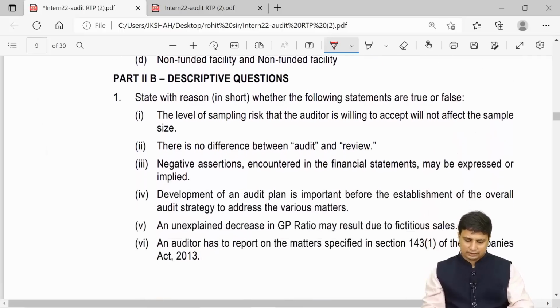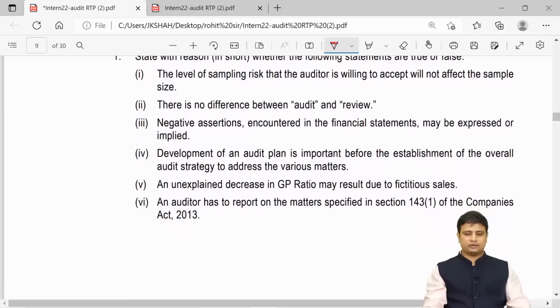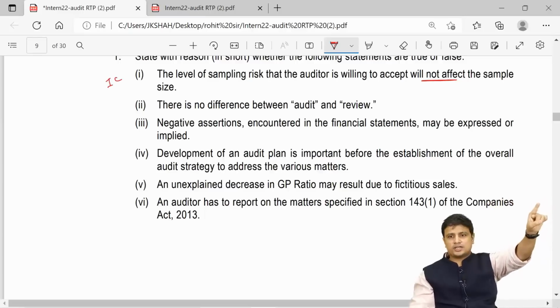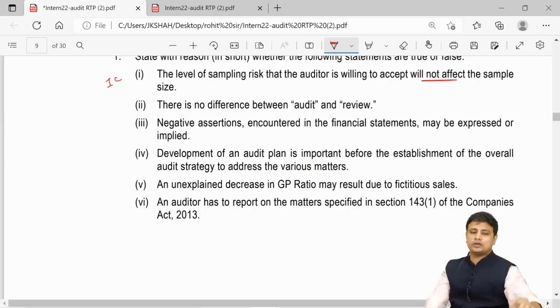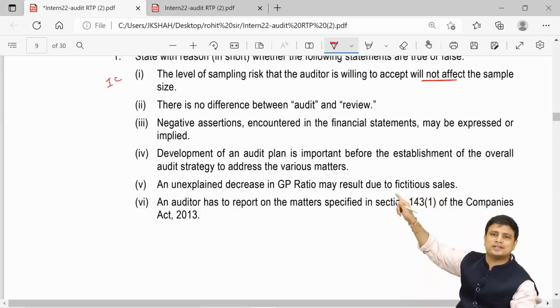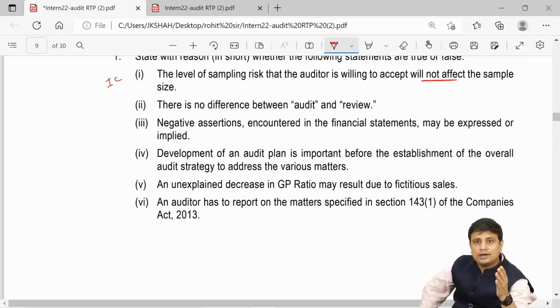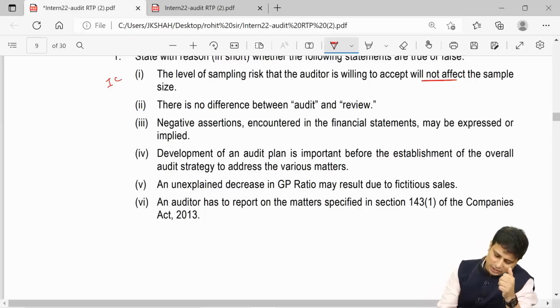Moving ahead with our correct and incorrect. First, the level of sampling risk that the auditor is willing to accept will not affect the sampling size. My friends, definitely it will affect the sampling size. Answer here is going to be incorrect. There is no difference between audit and review. My friends, go and see the basic concepts. All the students who are not JKC students, I'm telling you, this is a must-see video. Go to the YouTube revision lecture, go and see the basic concepts that I've discussed in chapter number 1. There is a lot of difference. My friends, in audit, we give high but not absolute assurance. In review, we give moderate but not high assurance. Hence, obviously, there is a difference. Answer here again is incorrect.